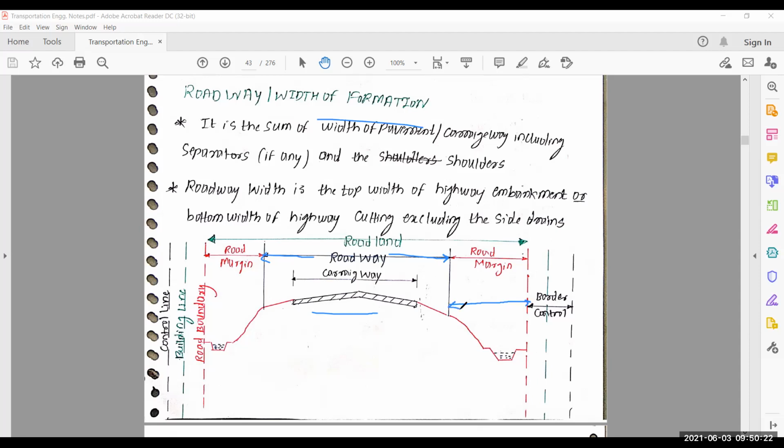So different kinds of road margin I have discussed, like bus bay, parking lane, cycle track, drive bay, lay by, frontage road. These all are provided after shoulder or in distance between road boundary or shoulder. So this is our road margin. This is our border control. That means the distance between boundary, road boundary to control line.